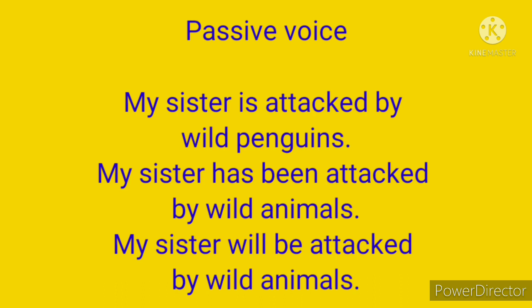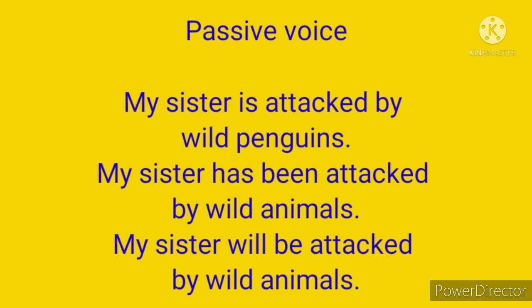And so, this is a passive voice verb. Has been attacked is passive voice form. My sister is the object on which the action has been done. Wild animals is the doer of the action. By is the preposition.